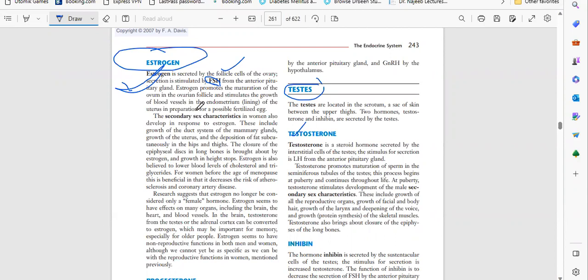So what are the other functions of estrogen?